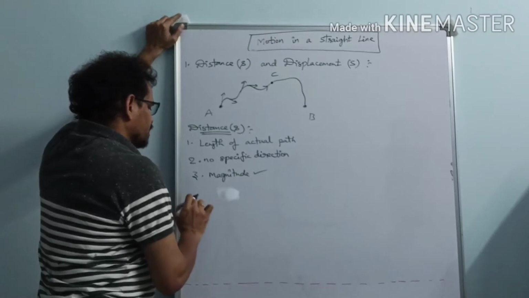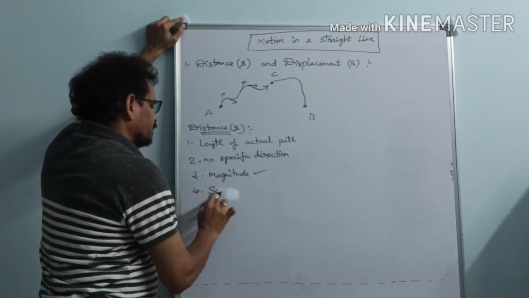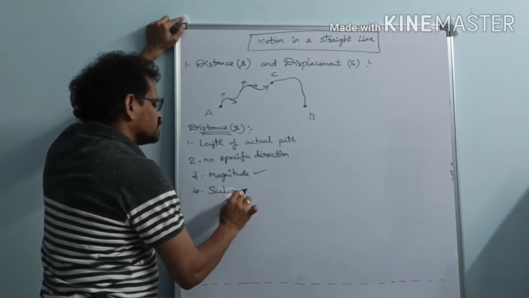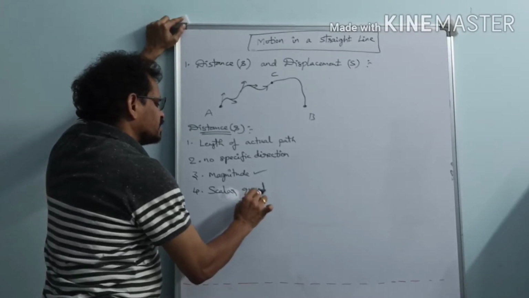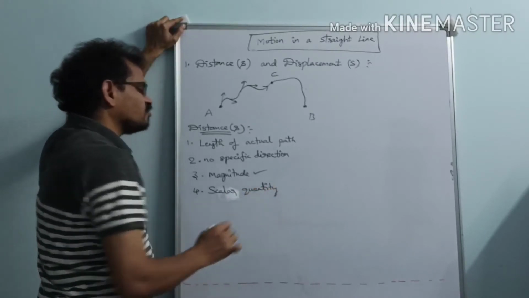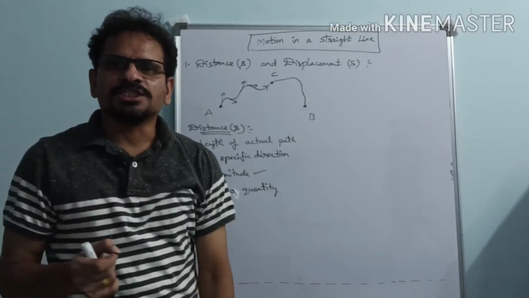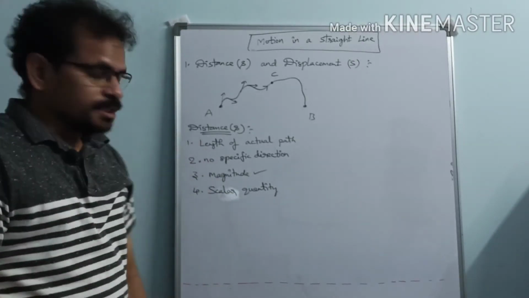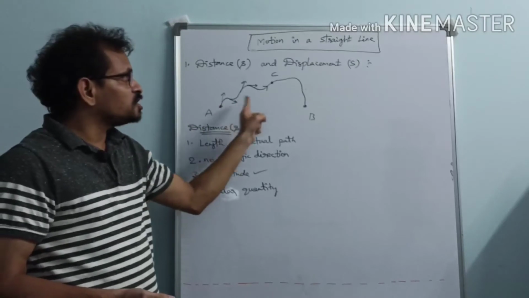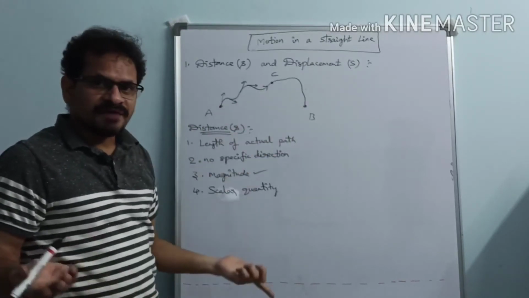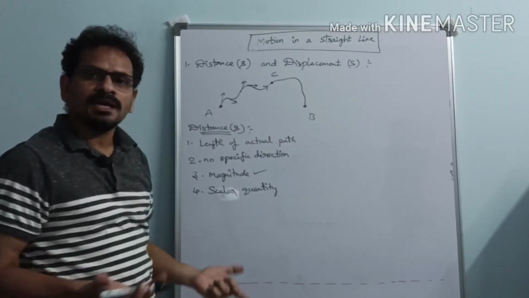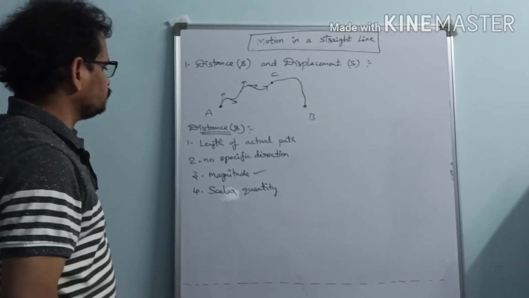So it is a scalar quantity. What is a scalar quantity? A physical quantity which has only magnitude but no direction is known as a scalar quantity. So distance, since it has magnitude and no specific direction, is a scalar quantity. Right? Next.